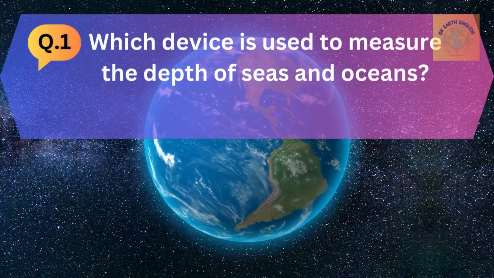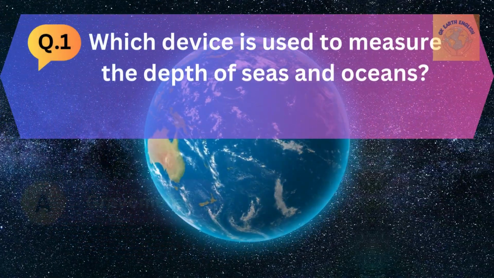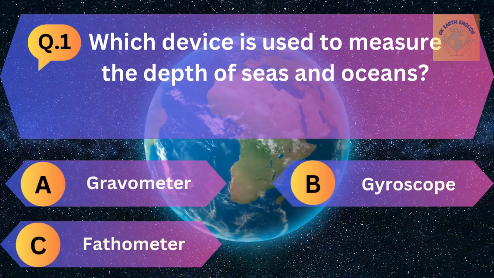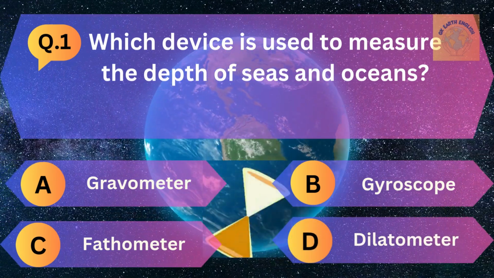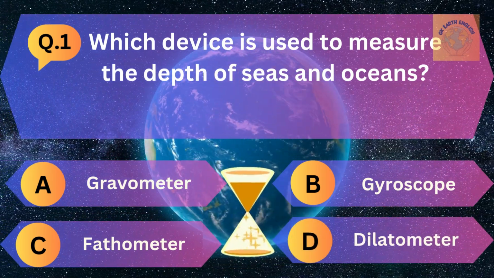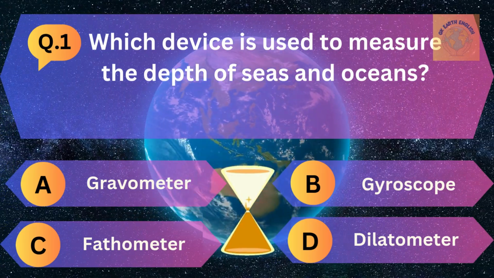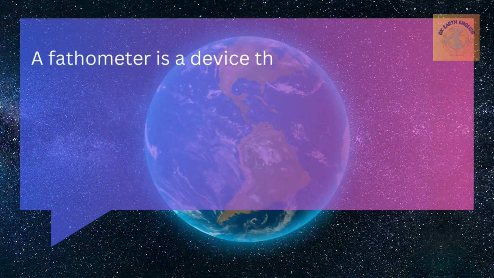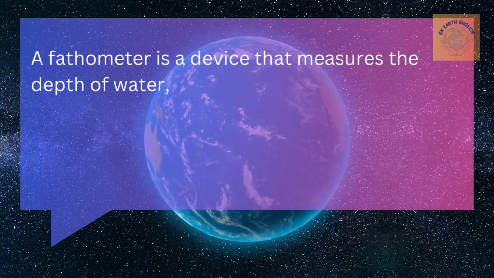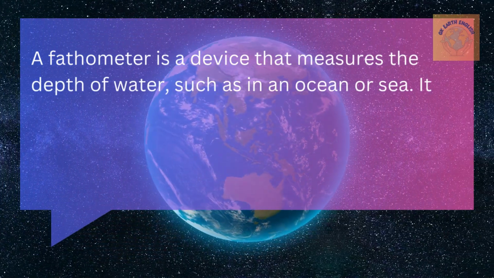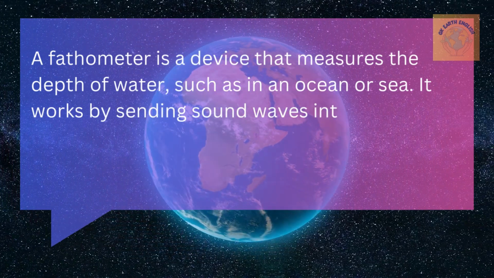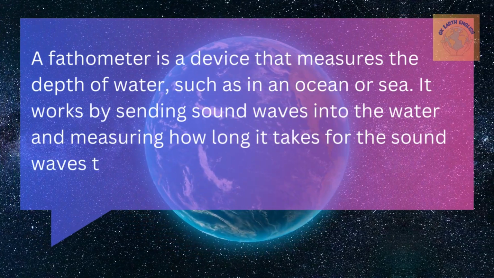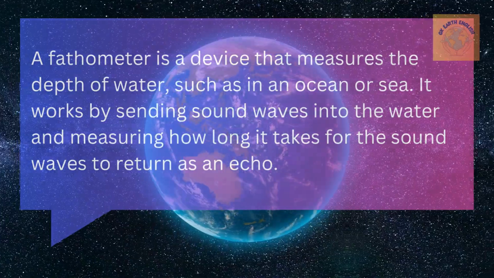Which device is used to measure the depth of sea and ocean? A. Gravimeter, B. Gyroscope, C. Fathometer, and D. Dilatometer. The correct answer is fathometer. A fathometer is a device that measures the depth of water, such as an ocean or sea. It works by sending a sound wave into the water and measuring how long it takes for the sound wave to return as an echo.